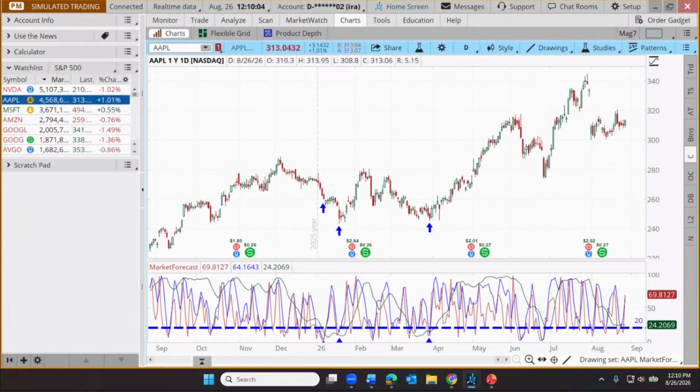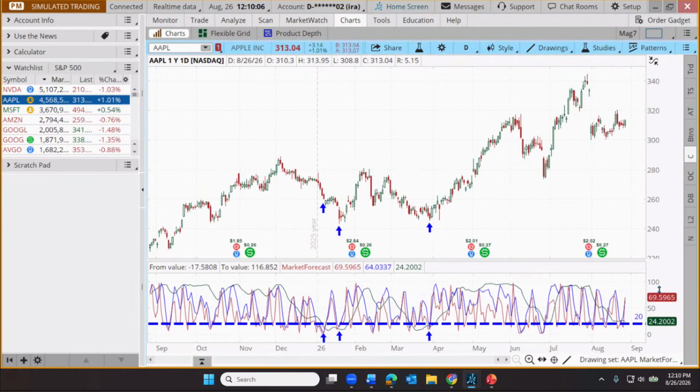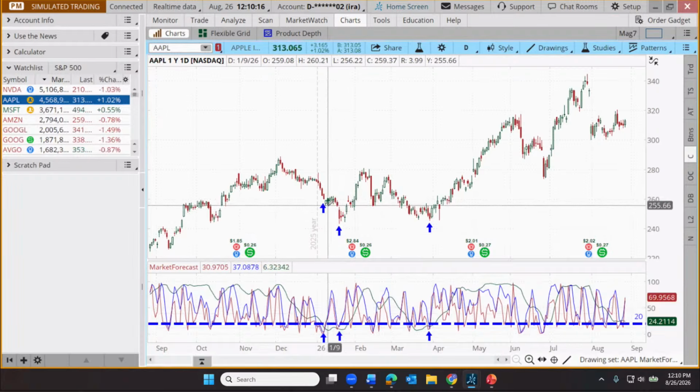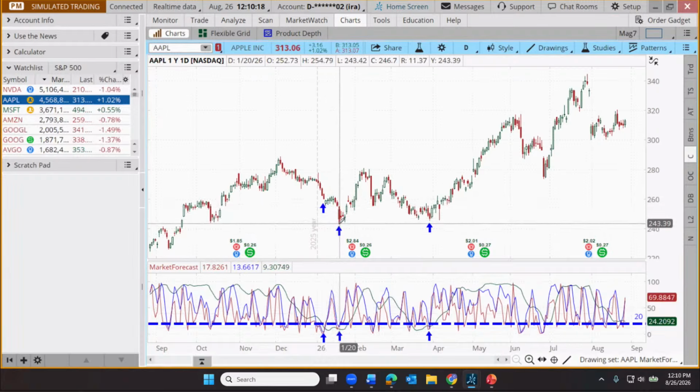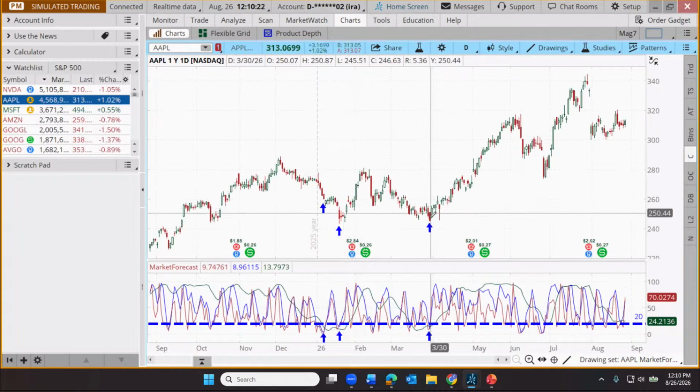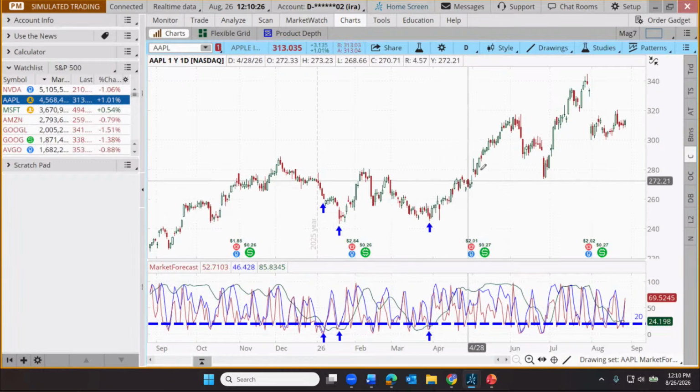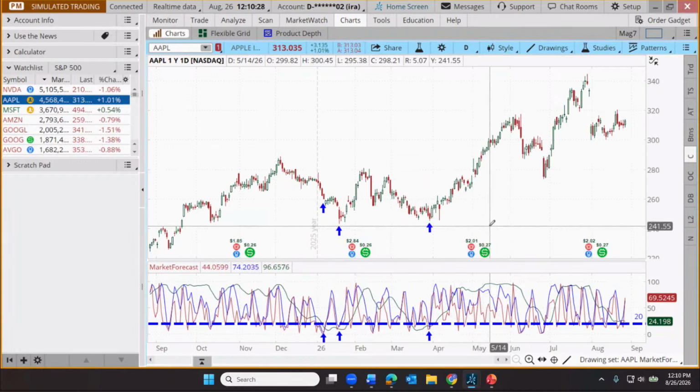And Apple has generated a few market clusters this year. One here on January 7th, a second right there on January 20th. You can see the 7th was a little bit premature. Price went lower. No signal is perfect. The 20th was pretty good. And also this one on March 30th. Pretty good cluster signal from there.